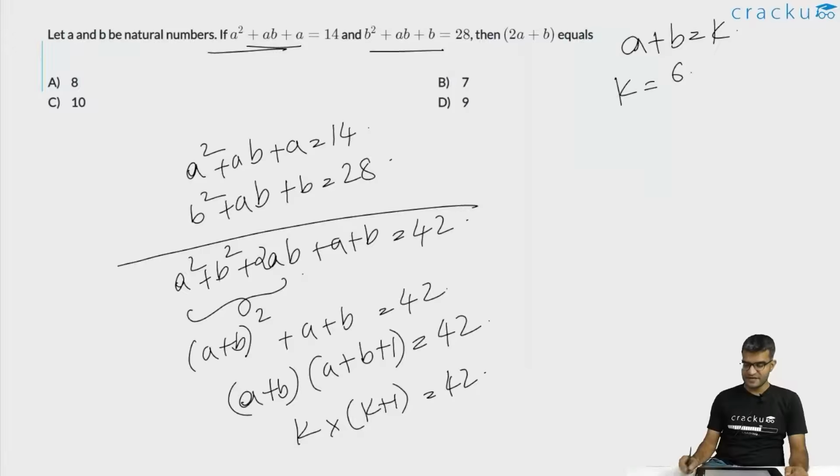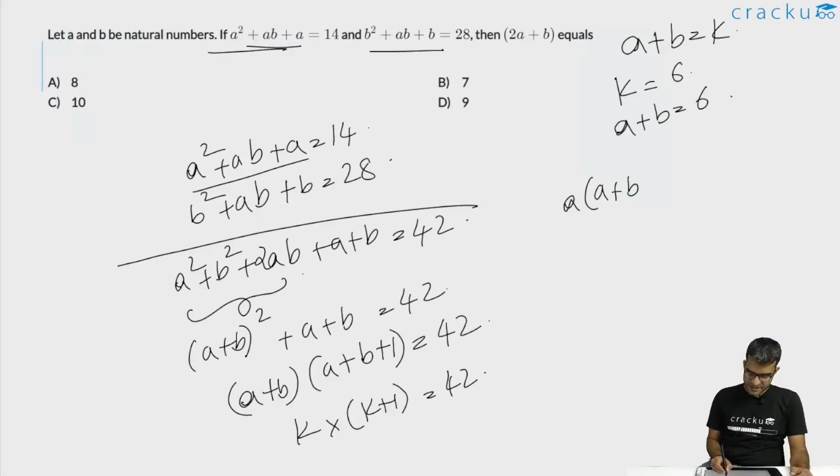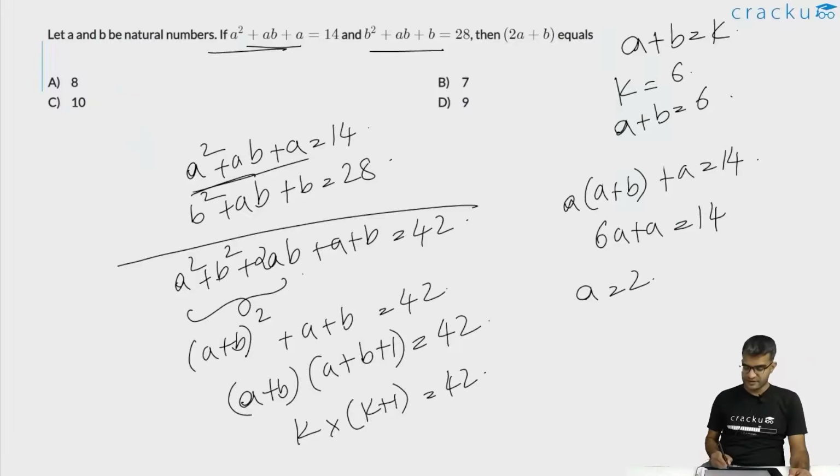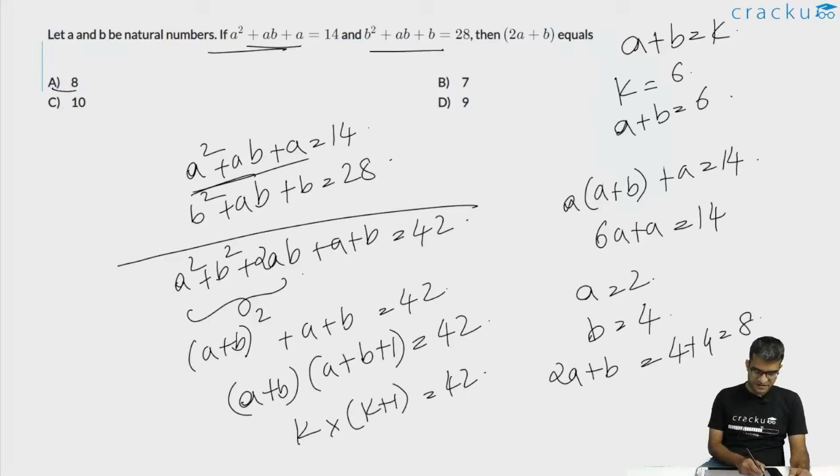Now, if a plus b is equal to 6, and you look at any one of the equations, say the first equation, this is a into a plus b plus a is equal to 14. That is the value of a square plus ab plus a. This is 6a plus a is equal to 14, or the value of a is equal to 2 and the value of b is equal to 4. Therefore, the value of 2a plus b will be equal to 4 plus 4, which is equal to 8. So the answer for this question is option A.